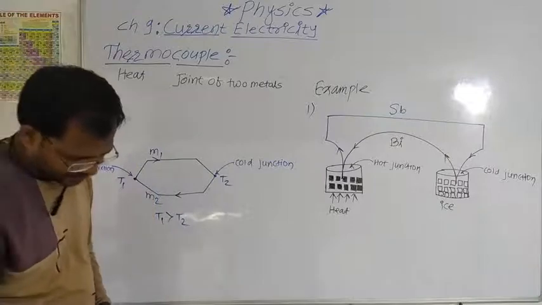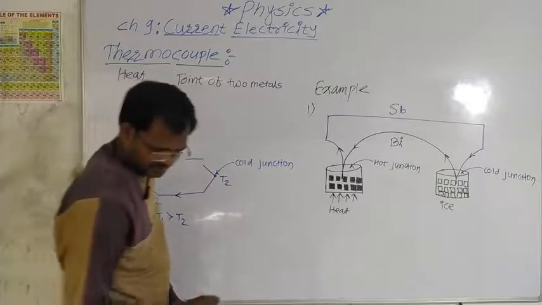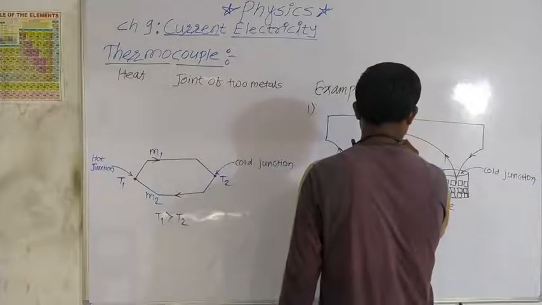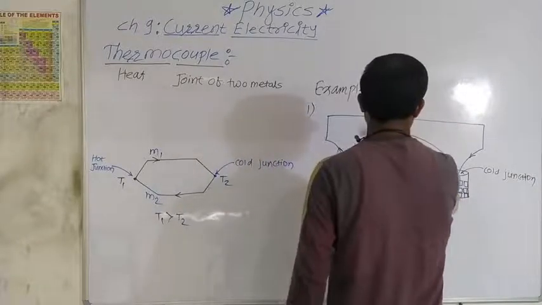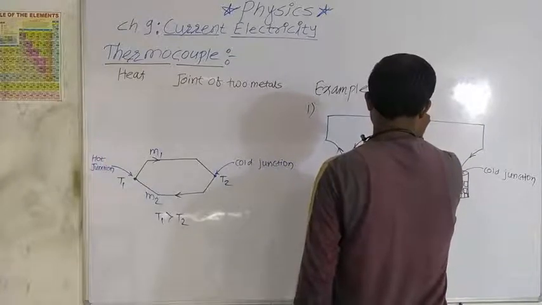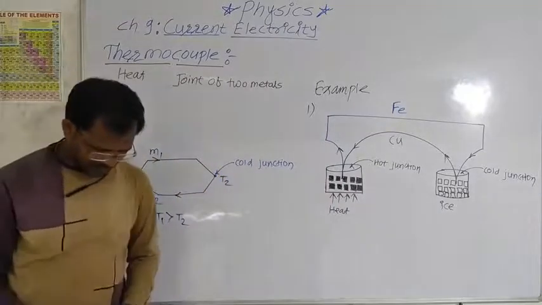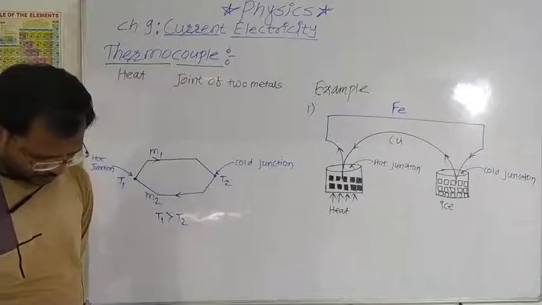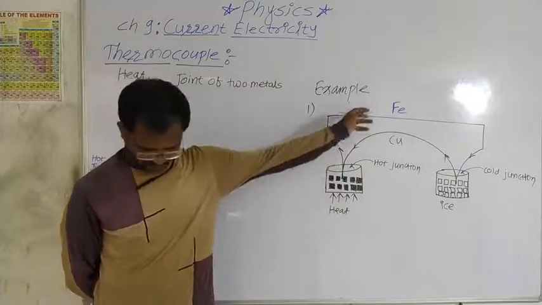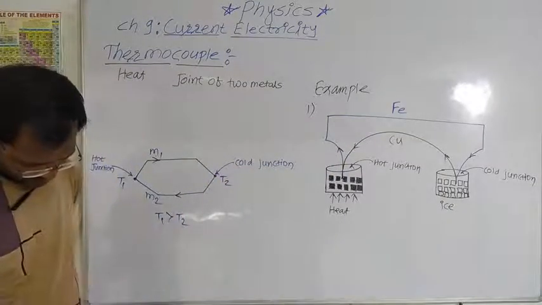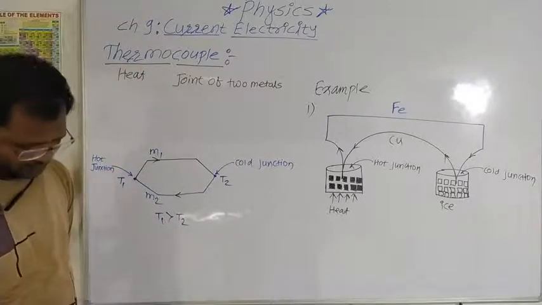Now in the second example we can take two metals, iron and copper. Copper and iron, Fe. Now in this thermocouple, the current flows from copper to iron at the hot junction, and iron to copper at the cold junction.